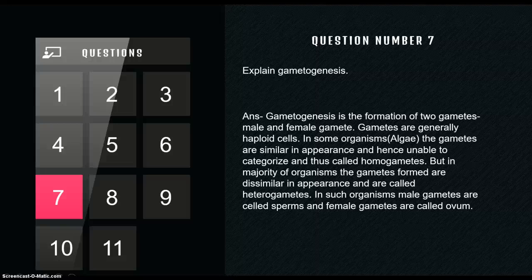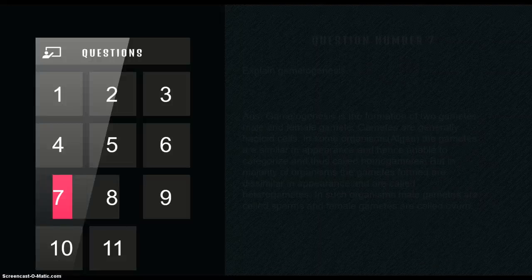In case of male, the gametes are known as sperms. In case of females, the gametes are known as ovum. In case of animals, that is; in case of plants, it is pollen and ovule respectively. Clear? Let's move to question number 8.